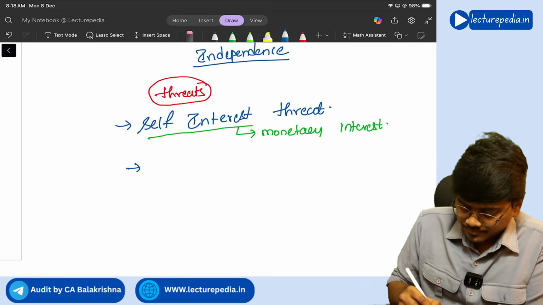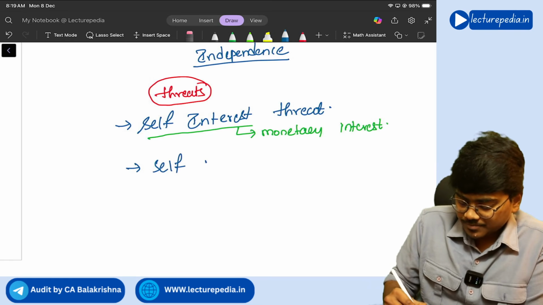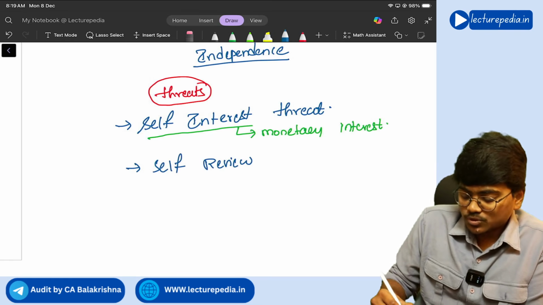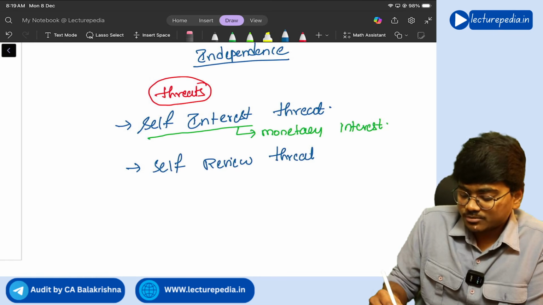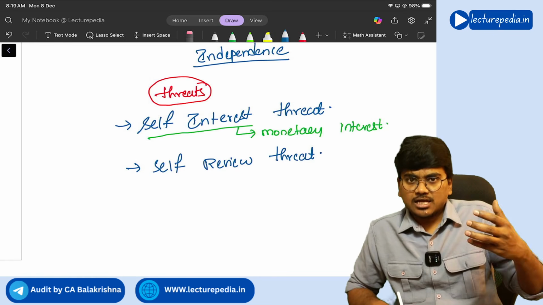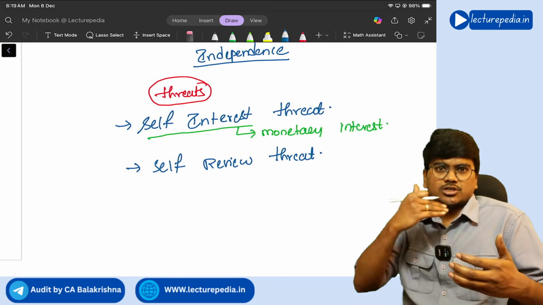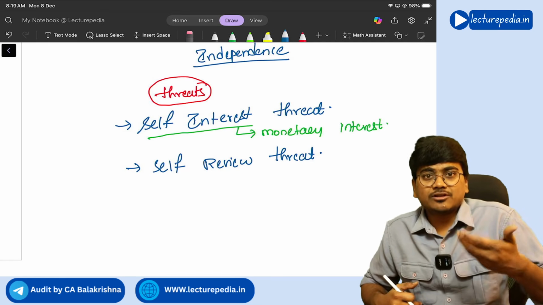Next, self review threat. Self review threat means you have done a particular work and you are only auditing that work, then it will cause a self review threat.